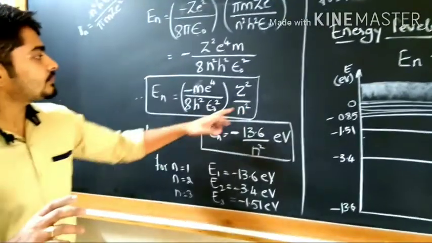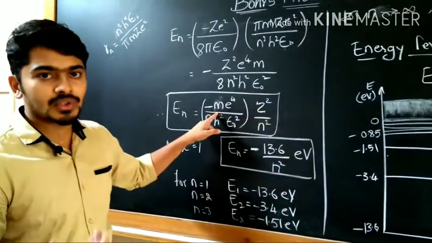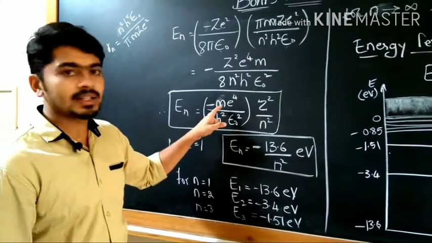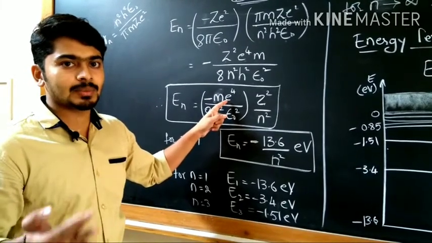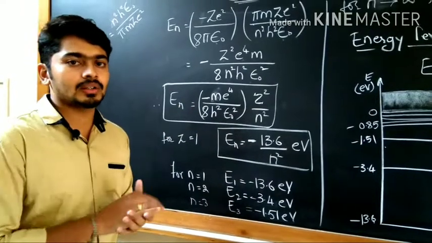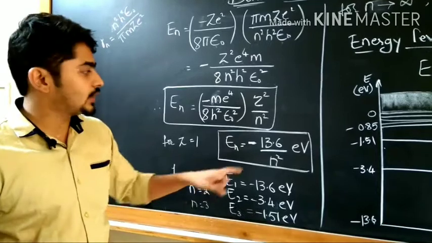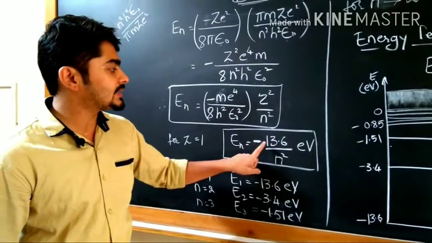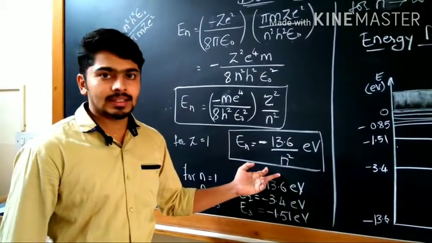On substituting the values of these constant parameters, m is the mass of an electron, 9.1 into 10 raised to minus 31 kg, and e is 1.6 into 10 raised to minus 19 coulomb charge. Epsilon naught, similarly h, Planck's constant, you all know these constant parameters. Substitute those values and simplify, and you will get this value. In terms of electron volt, it is minus 13.6 electron volt divided by n square.